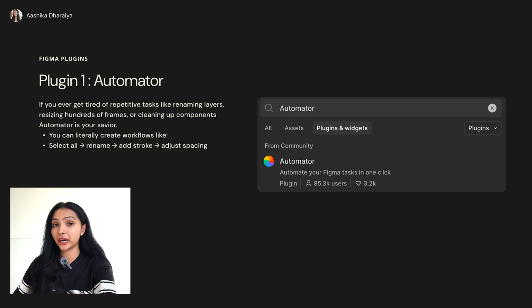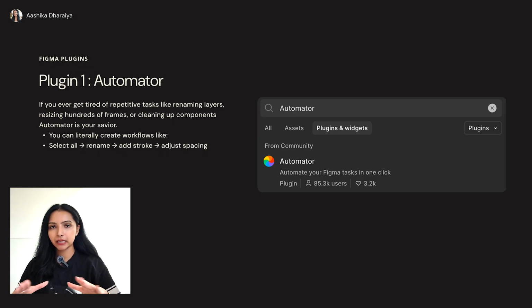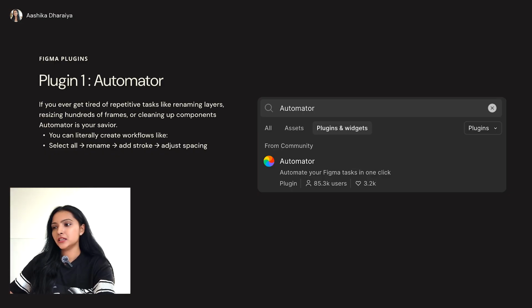It also allows you to create workflows inside Figma, right? It automatically renames your layers. For sure, you don't have to rename layers manually. A lot of people still do that. It also adjusts layouts in bulk. Super duper easy to use. And it reduces errors in large or complex files. It improves design consistency across all the screens. For large projects or files or anything, you can use this plugin so that everything is in proper sync, in terms of naming, in terms of layout, everything. So yes, this plugin is super duper useful, I would say.